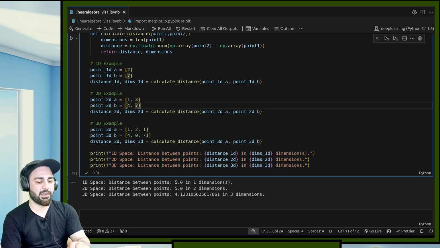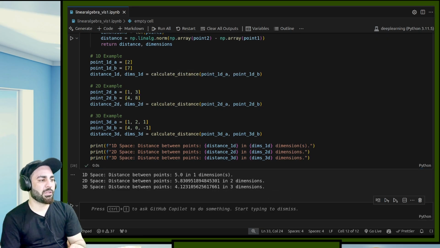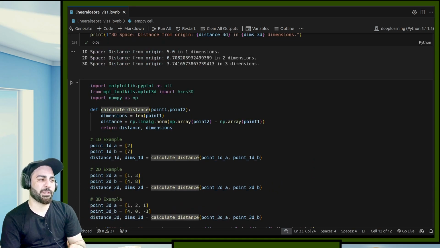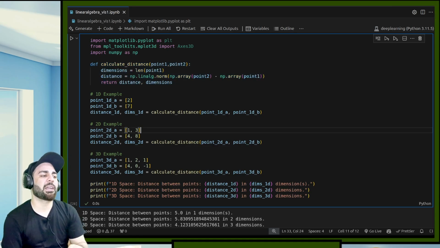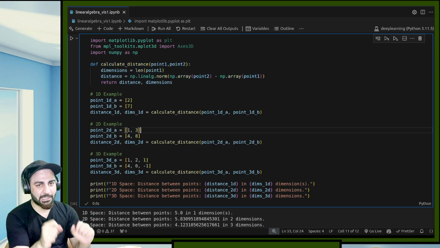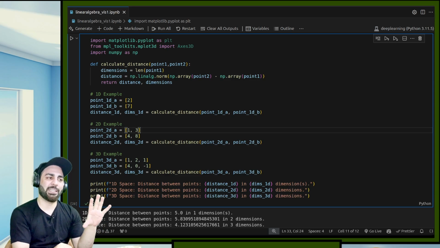Let's now change the value to see if this code is working right. Yes, it is. So now the distance in 3D is this because it's using the formulation. Why am I showing you this? Because I want you to get comfortable in code. Whenever we are reading an algorithm, we should be able to convert it into code. The first step is that you understand the theory of it. If you understand theory, nice, you can write it on pen and paper.